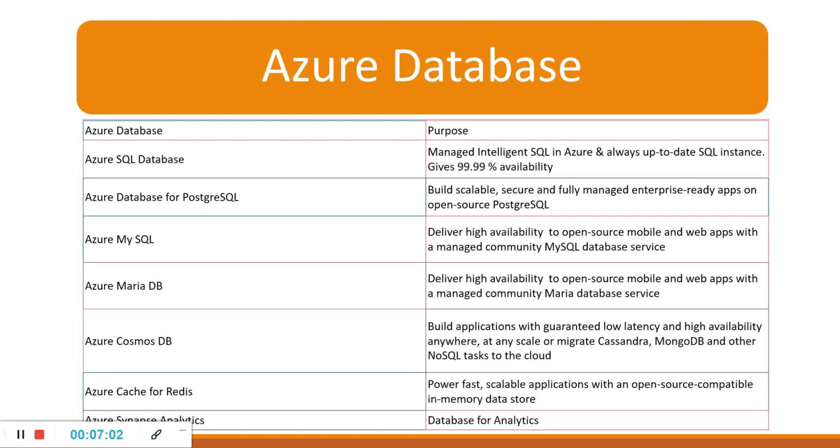Next is Azure database. We have the following types of Azure database: Azure SQL databases, Azure Database for PostgreSQL, Azure MySQL, Azure MariaDB, Azure Cosmos DB, Azure Cache for Redis, which is an in-memory database, and Azure Synapse Analytics, which is for analytics purposes. You can read it on the slide here, and these are the very basic things available in this slide.